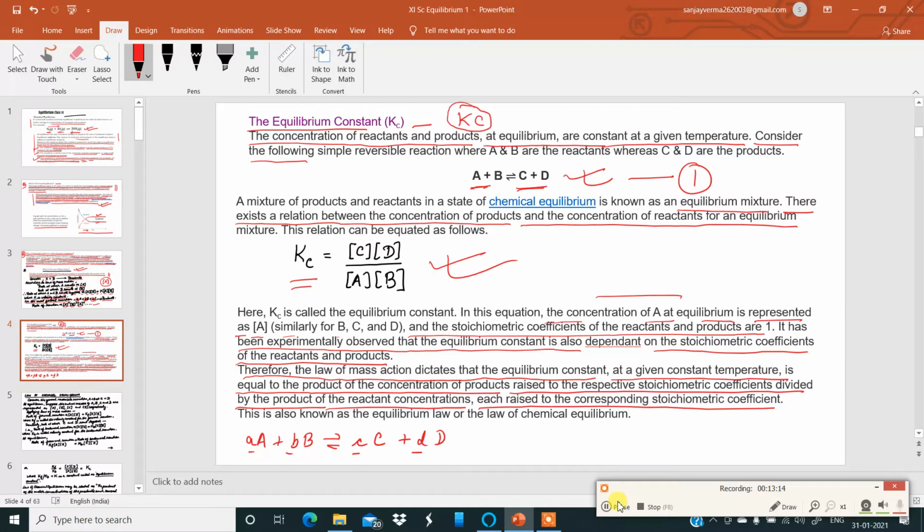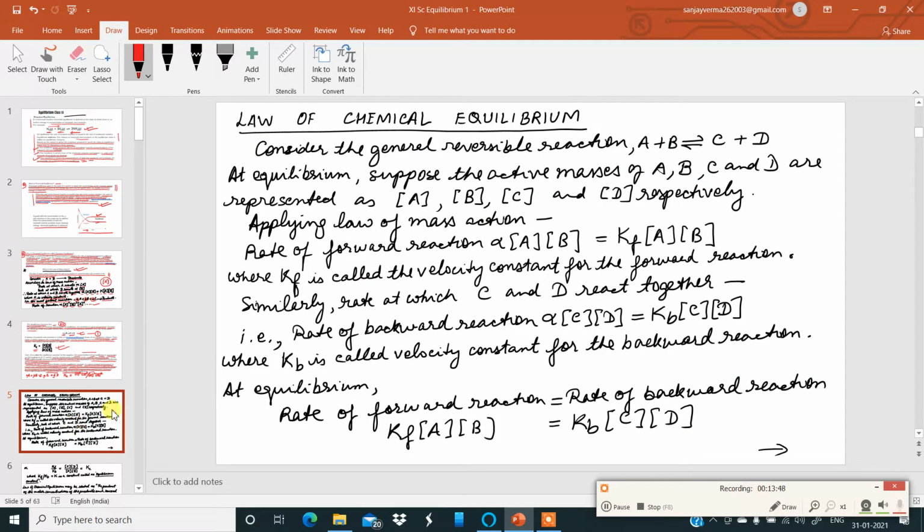Therefore, according to the law of mass action, the equilibrium constant for this reaction will look like this: concentration of C raised to the power of small c, times concentration of D raised to the power of small d, divided by concentration of A raised to the power of small a, times concentration of B raised to the power of small b. This is according to the law of mass action, and this is known as the equilibrium law or the law of chemical equilibrium. I hope this is very clear to all of you. Now, let us move to the next slide.